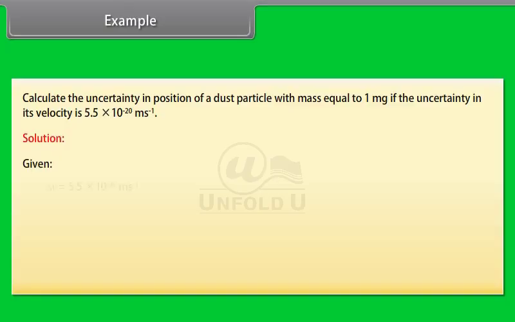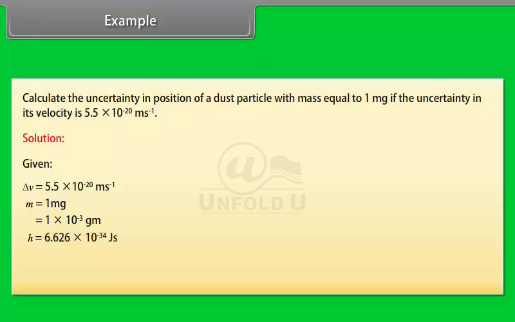Solution: given delta v is equal to 5.5 into 10 raised to the power minus 20 meter per second, m is equal to 1 milligram is equal to 1 into 10 raised to the power minus 3 gram, h is equal to 6.626 into 10 raised to the power minus 34 joule second. From the formula, delta x into m delta v is greater than or equal to h upon 4 pi. Uncertainty in position can be found as delta x greater than or equal to h upon 4 pi m delta v.